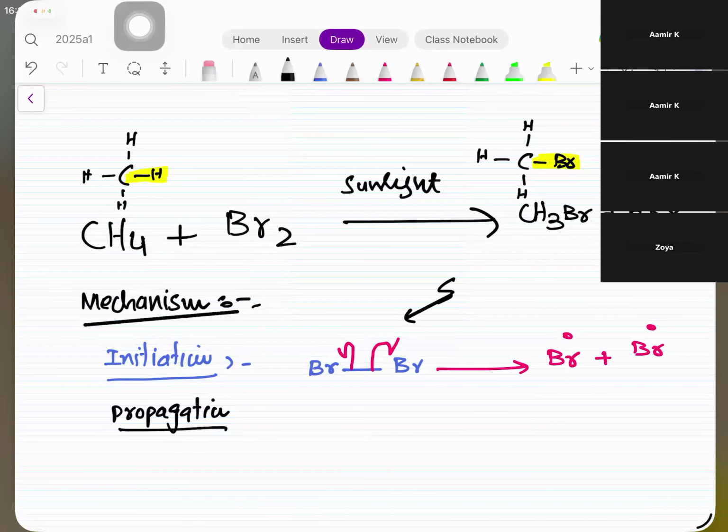Propagation. What happens in the propagation? CH4 plus Br radical. Yes. Gives the CH3 radical plus HBr.